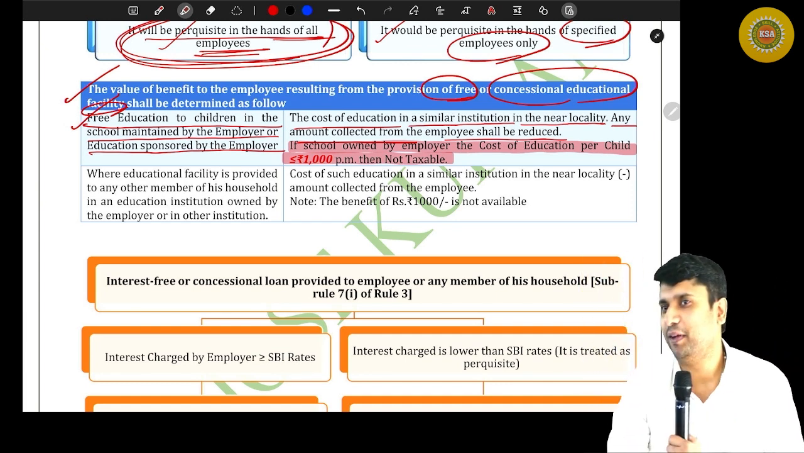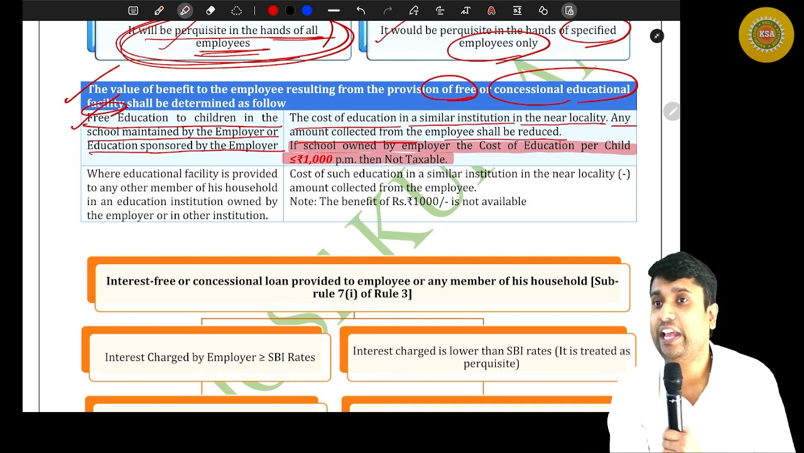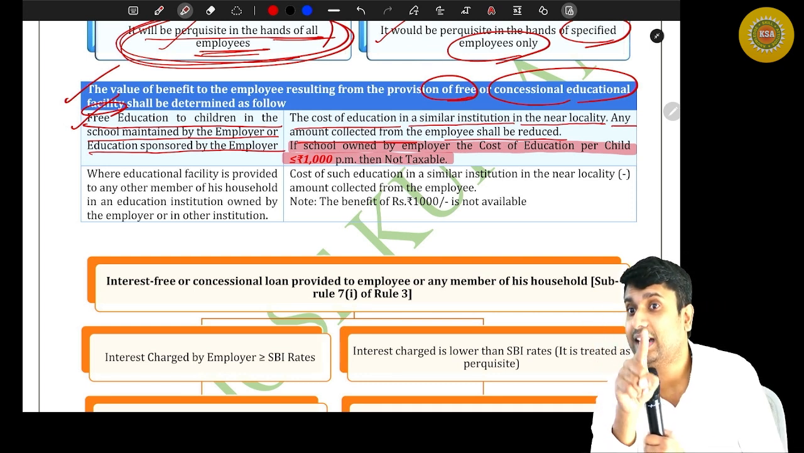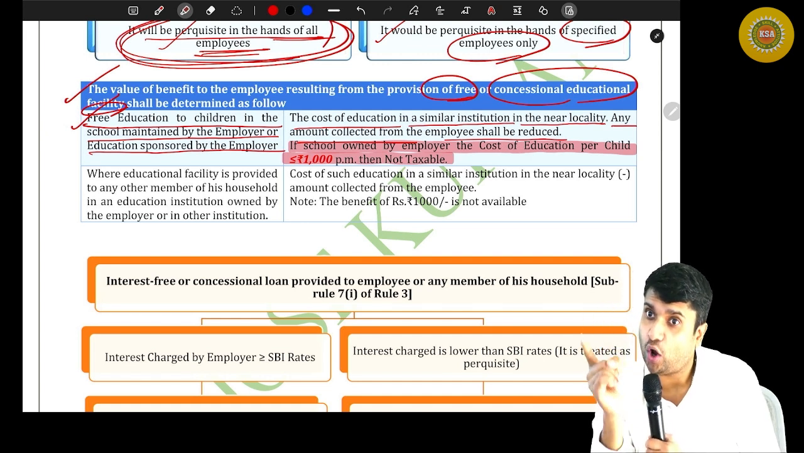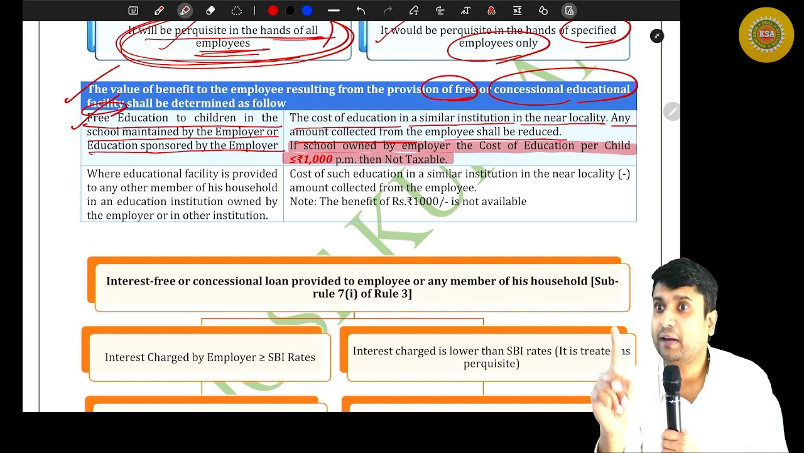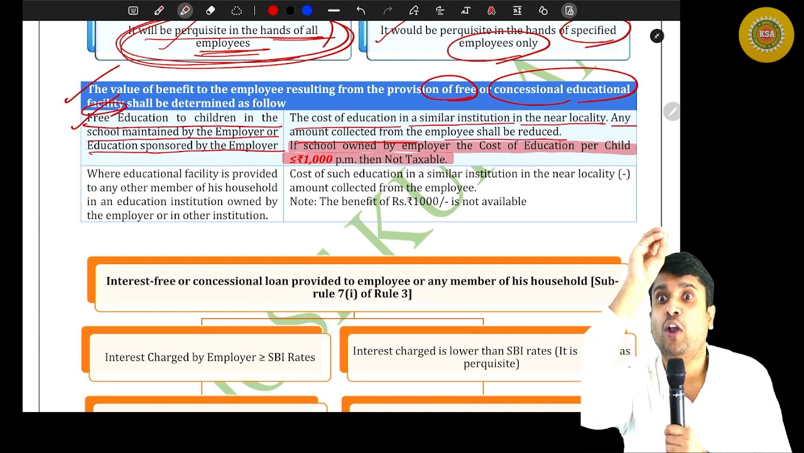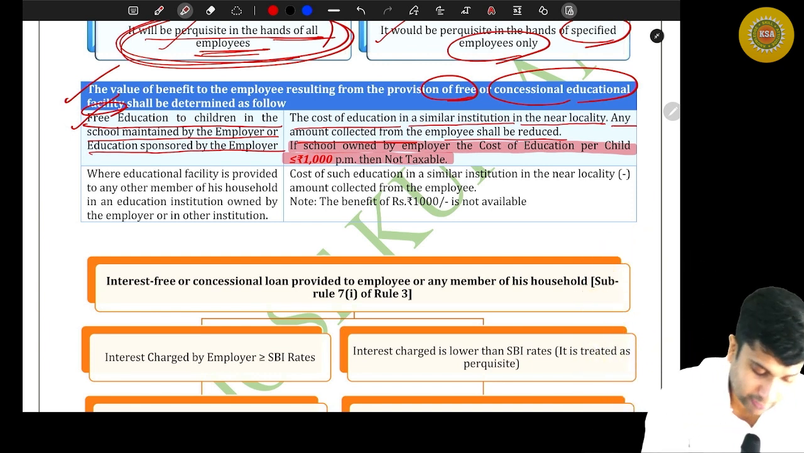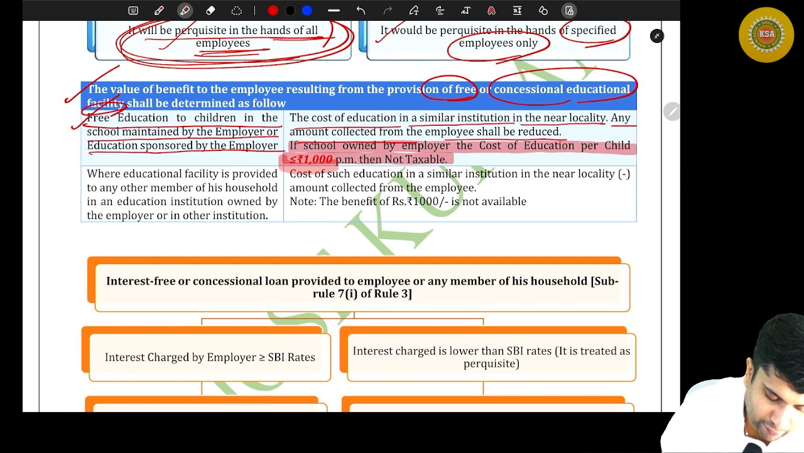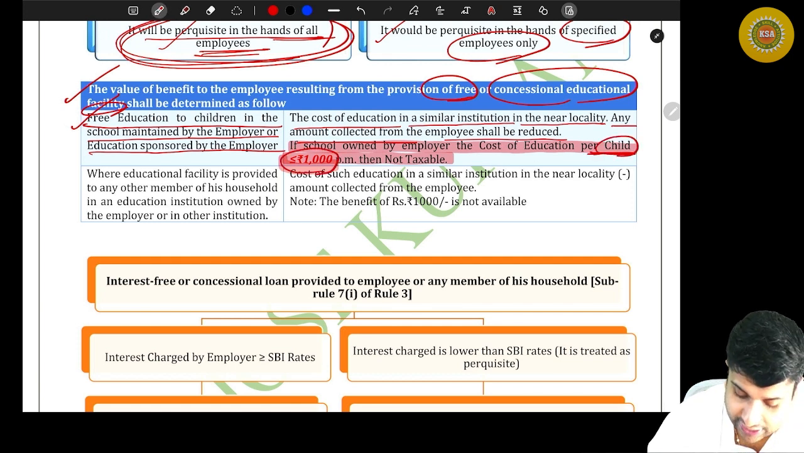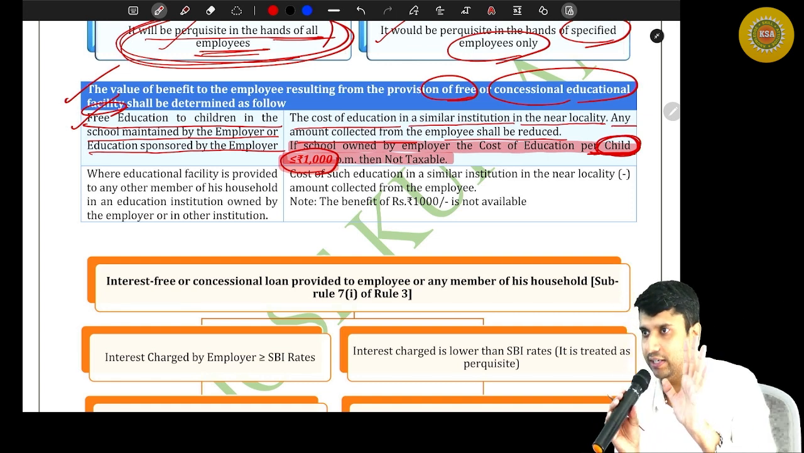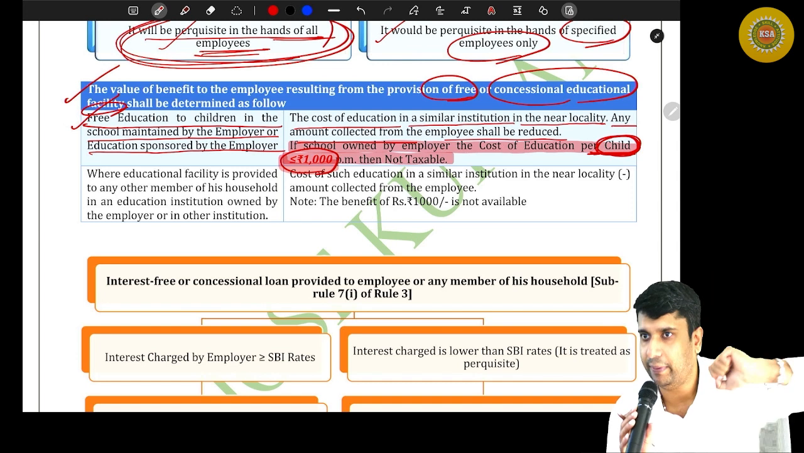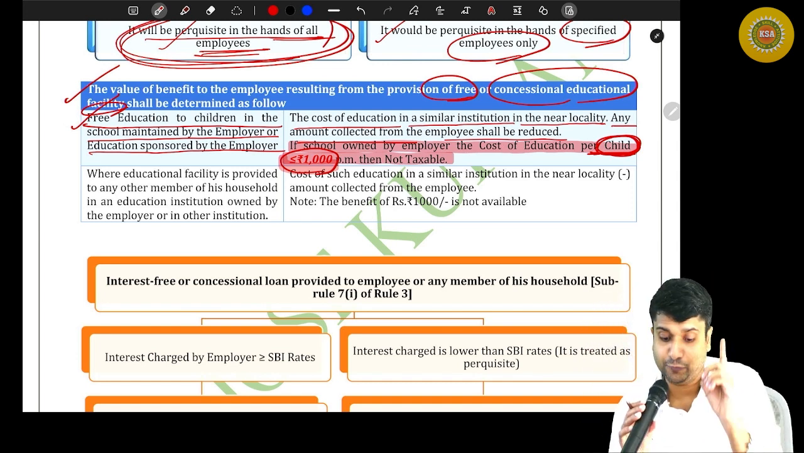But there is one problem. This benefit will be given only if the employee's children study there. If the employee's brother or sister studies in a school owned by the employer and the per month fees is less than 1,000, it is fully taxable, because this 1,000 rupee benefit will be given only to whom? Only to children. There is no limit for the number of children. They are only saying child without any limit. That is, per child it is 1,000.